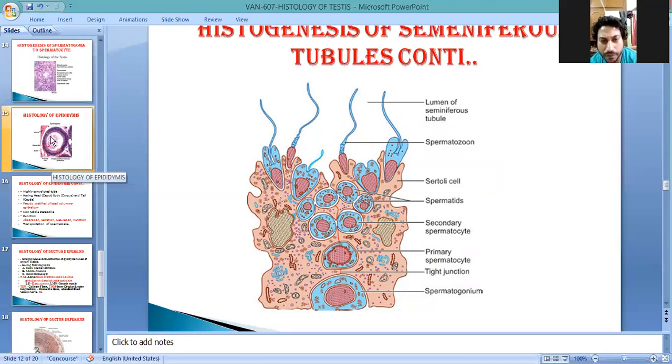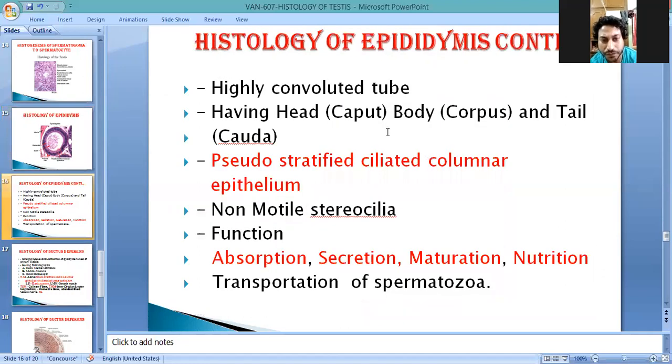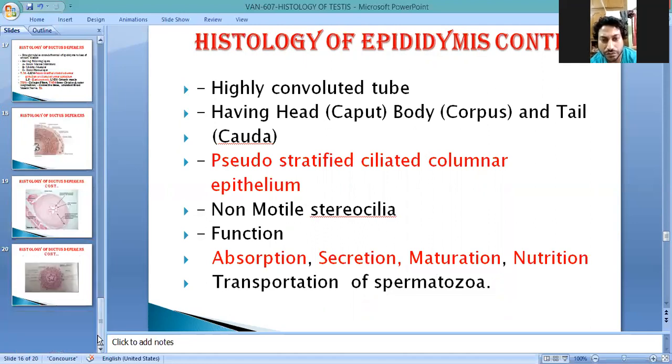So this is the structure of the epididymis, lined by pseudostratified ciliated columnar epithelium, and inside the lumen sperm is present. It contains stereocilia, and the outer layer is smooth muscle fiber. You see this is the highly convoluted epididymis, pseudostratified. It has four to five functions related to absorption, secretion, maturation, providing nutrition to the spermatozoa, and finally the transportation of the spermatozoa.